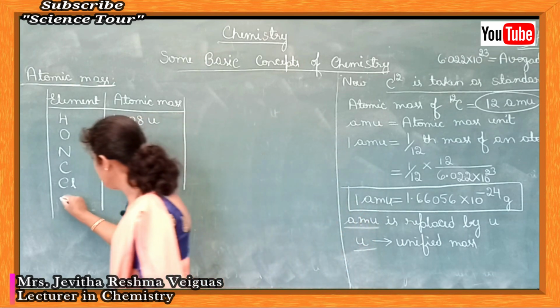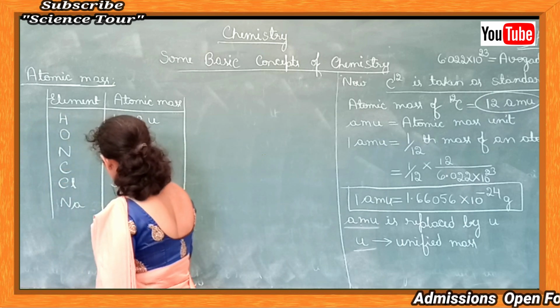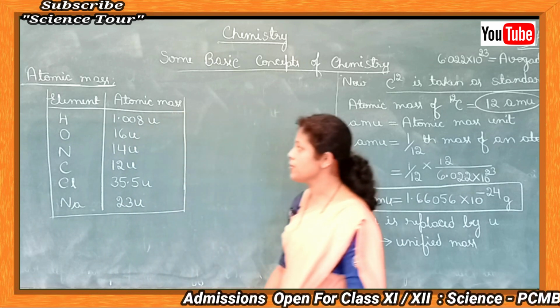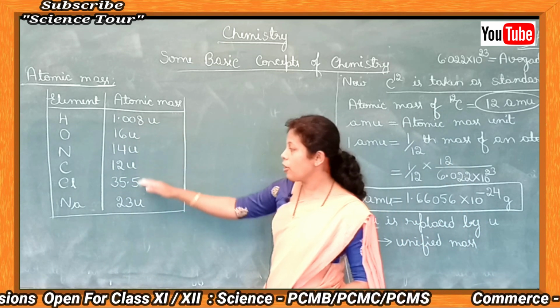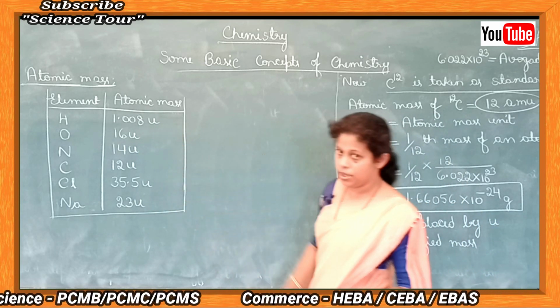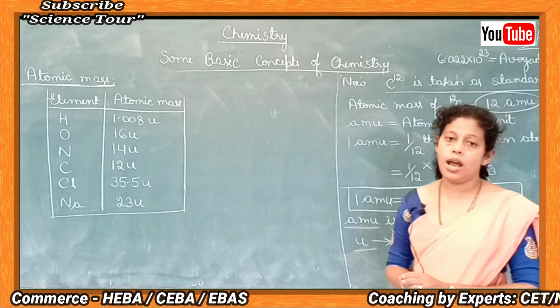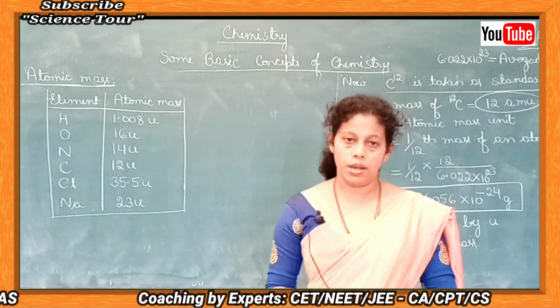For sodium, the atomic mass is 23 unified mass. These are a few examples of elements whose atomic mass is given. All these atomic masses are determined experimentally by taking carbon 12 as the standard. So this is about the atomic mass.